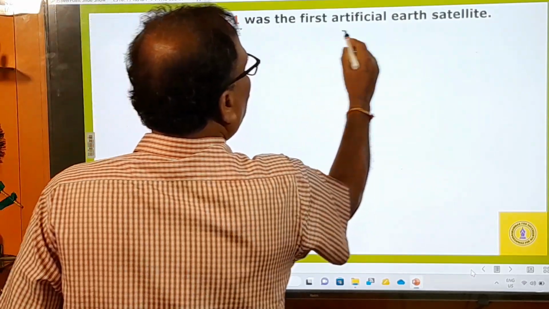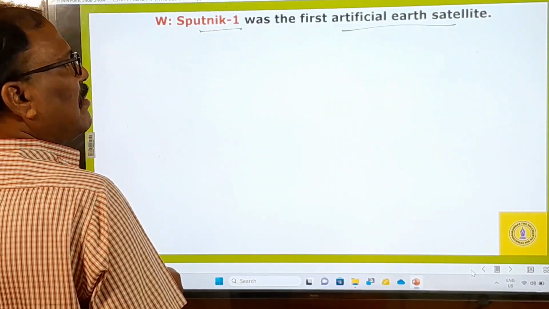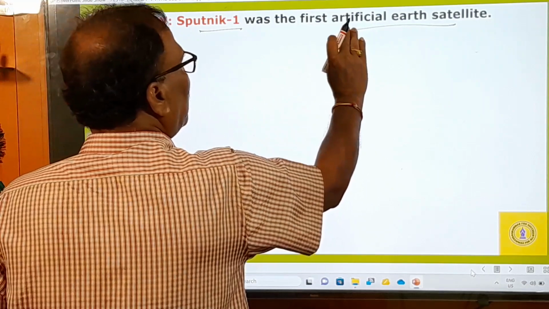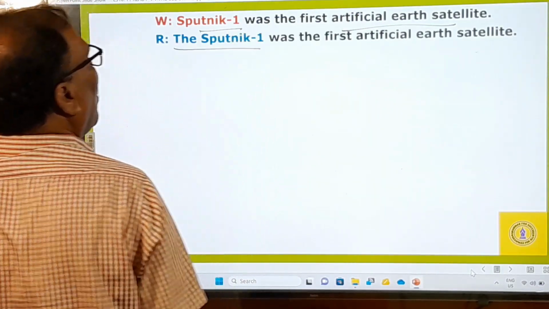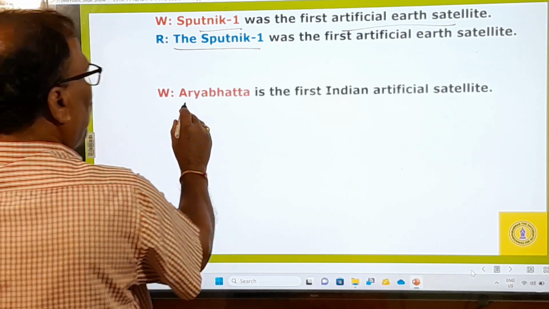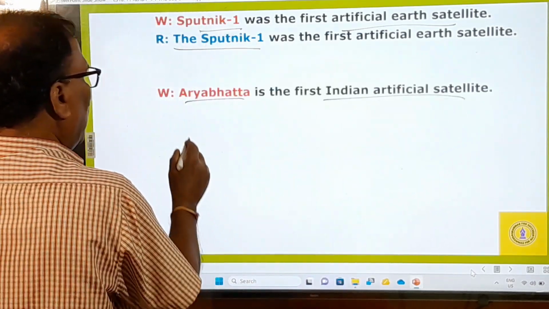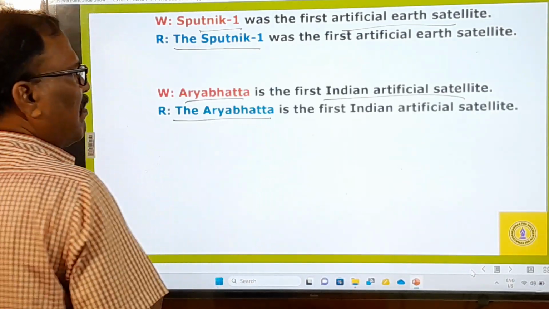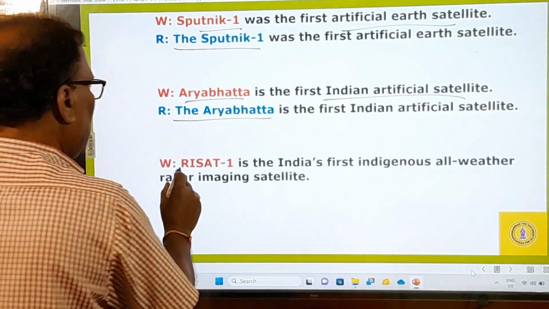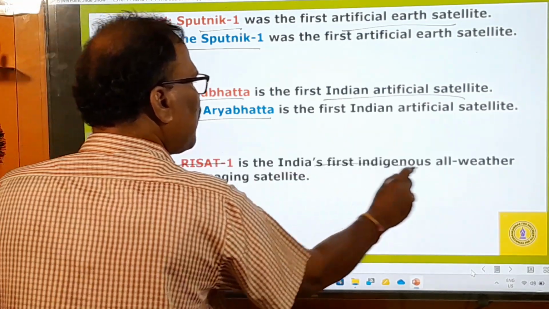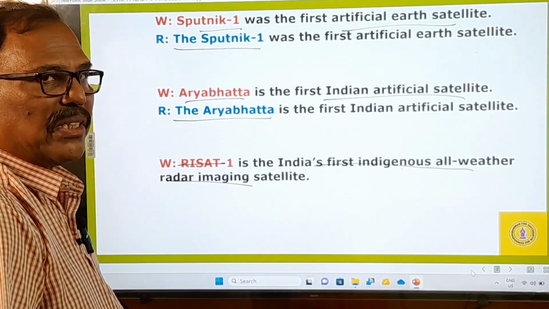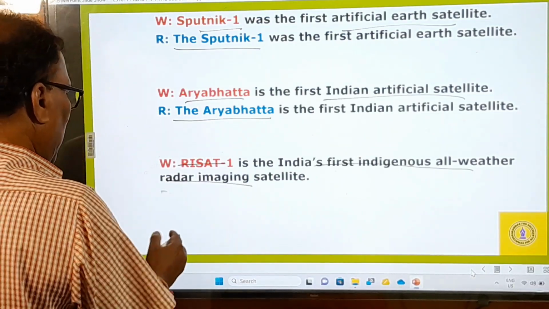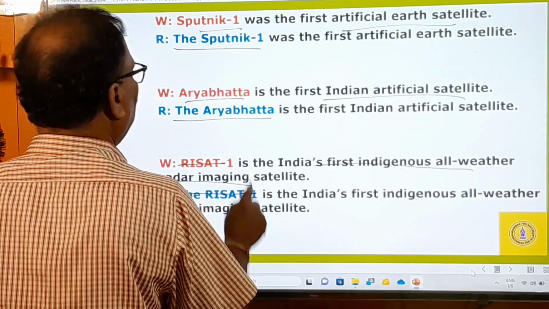Sputnik 1 was the first artificial Earth satellite. So the Sputnik 1 you have to say. And then comes Aryabhatta, the first Indian artificial satellite. You have to say the Aryabhatta is the first Indian artificial satellite. Then RESAT 1 is India's first indigenous all-weather radar imaging satellite. So you have to say the RESAT 1.